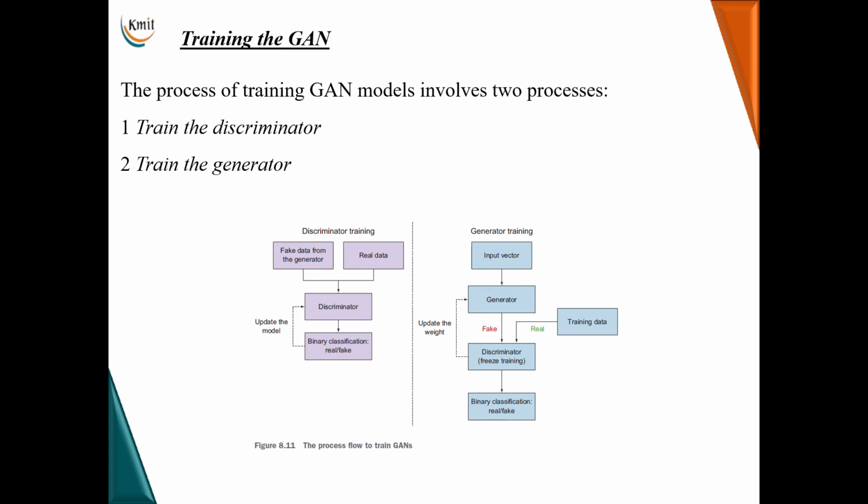Now that we have studied the generator and discriminator and also seen the operation block diagram, let us put both operations together in the training process. The training of a GAN will involve two processes. One is training the discriminator. Obviously, as we have two opponents, two training processes will be carried out, and the second is training the generator. In training the discriminator, what do we do? As I told you, it is a straightforward process. Why? Because it will be trained with labeled images coming from the generator as well as the real images taken from the dataset. So it will classify between the real and fake images with a sigmoid prediction.